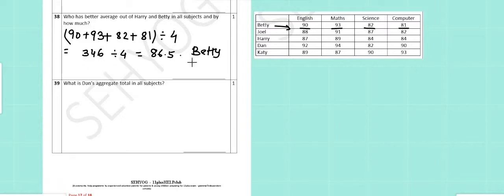So, which means that who has better average? Of course, Betty has better average, and subtracting them we get 0.5% better average for Betty.